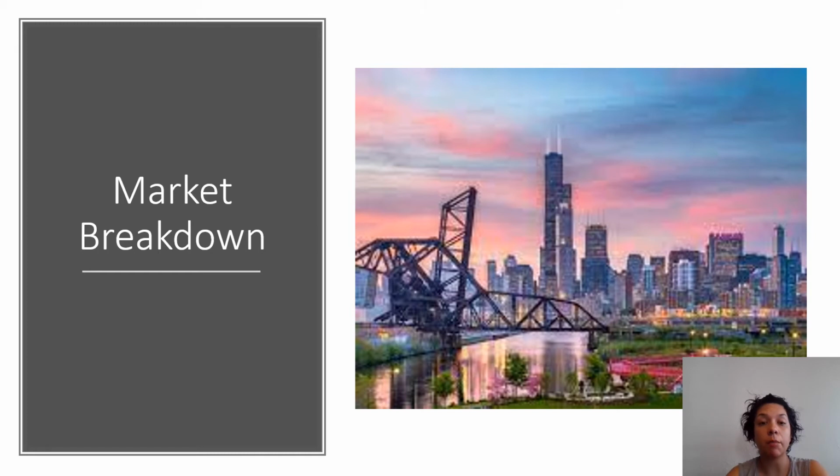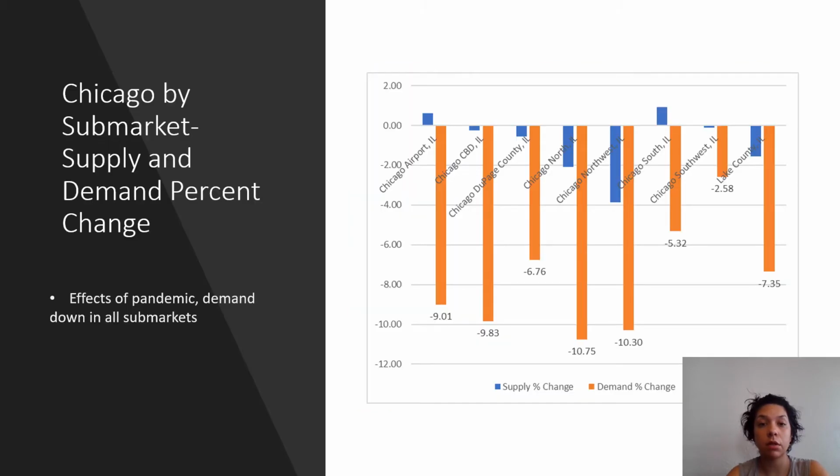Next, we will look at market breakdown. So, Chicago by submarket, supply and demand percent change. So again, the effects of the pandemic: demand goes down in all submarkets.